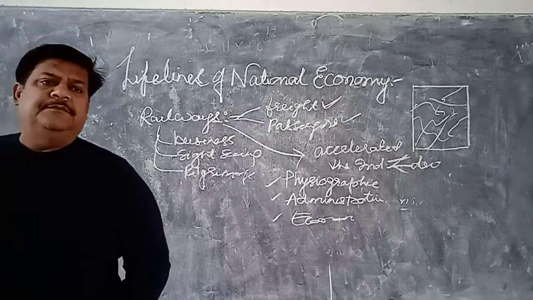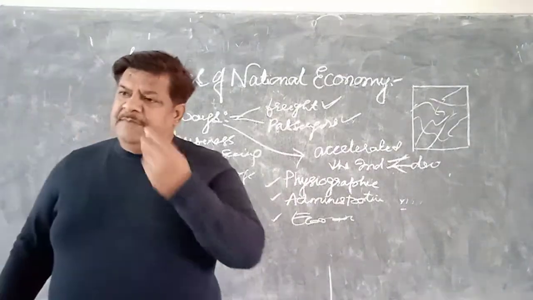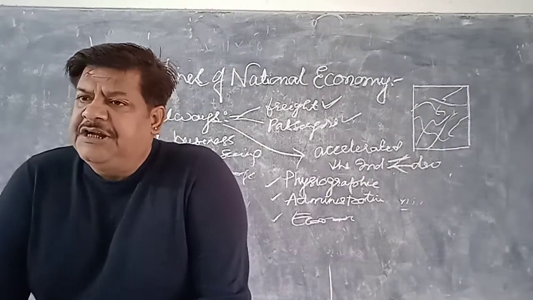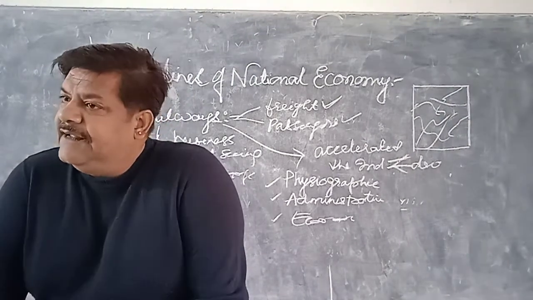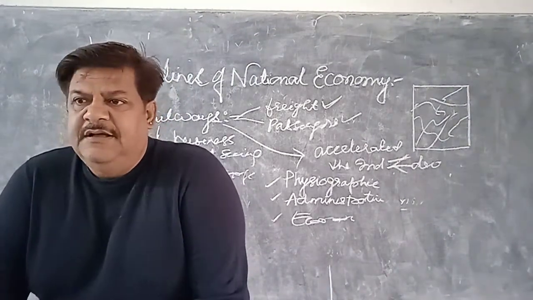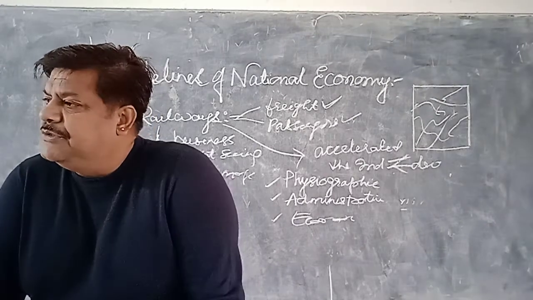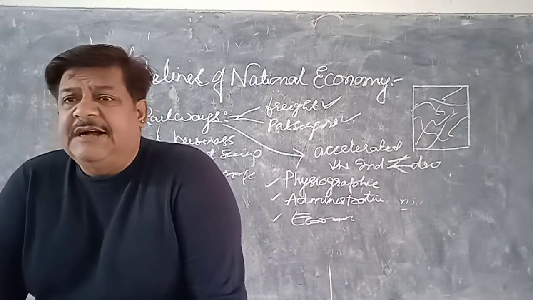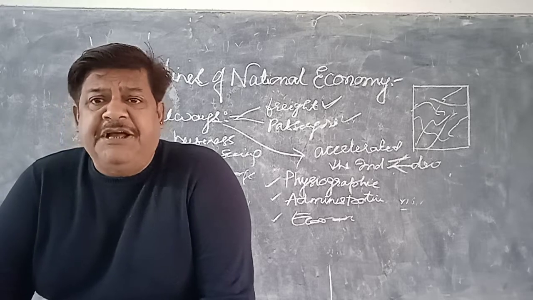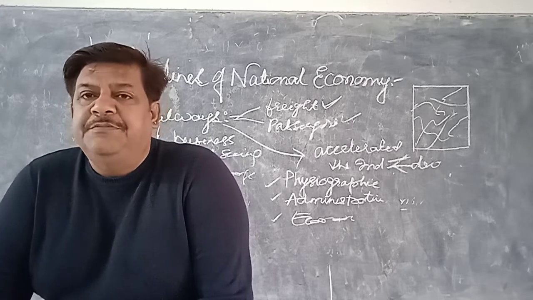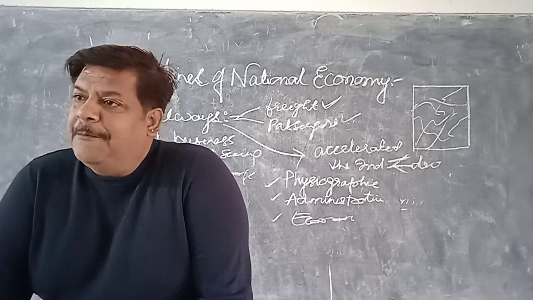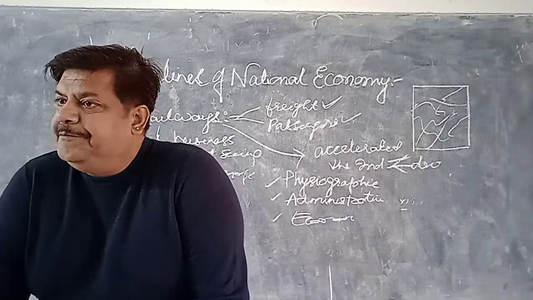So, we are also seeing that in the northeastern part of India, there are agricultural resources, other types of resources, and the population, you cannot say, is sparse. Sparse means less, but the population is dense over there.